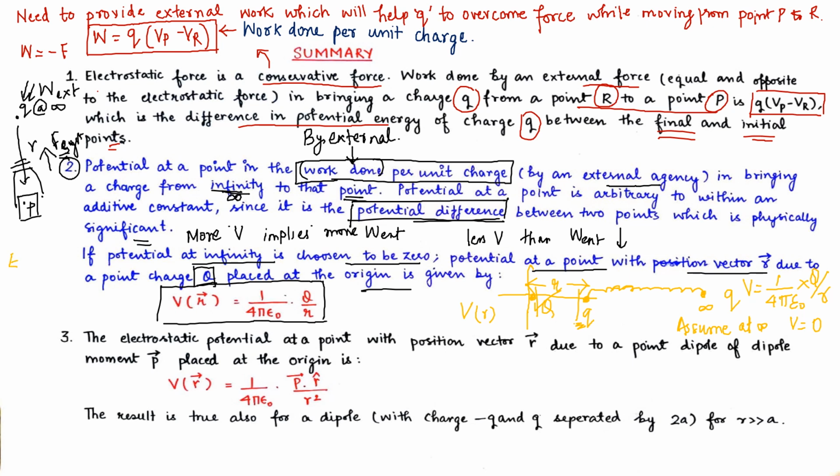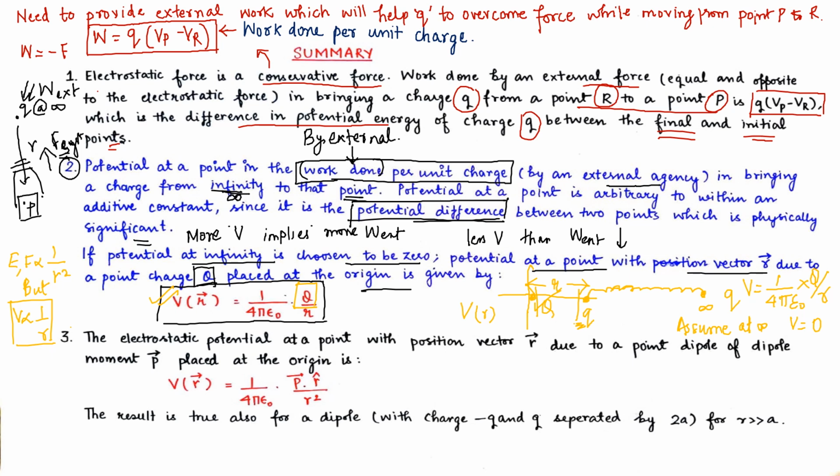Whereas our electric field and force are inversely proportional to the square of distance, our potential is inversely proportional to the distance. So this is the formula by which we define potential at a distance of r centimeter away from our pre-existing charge in the system.